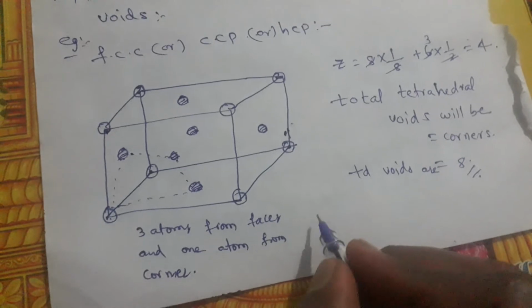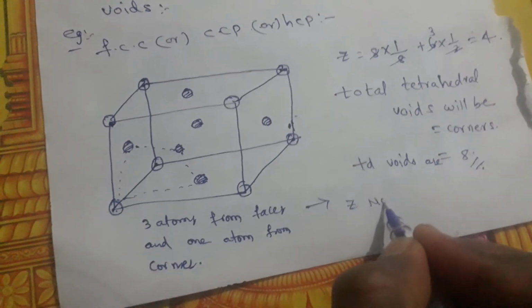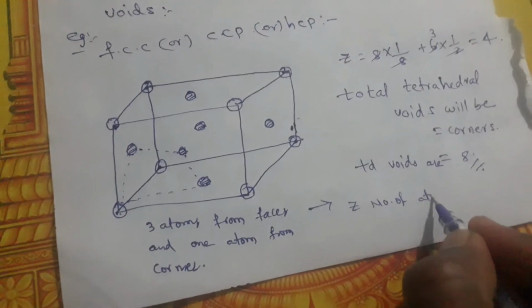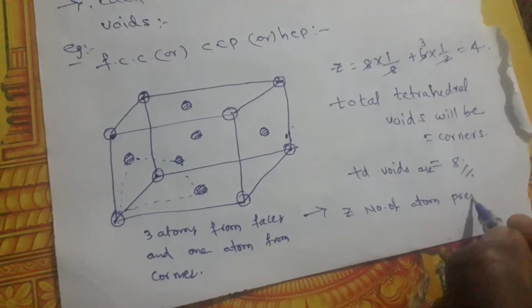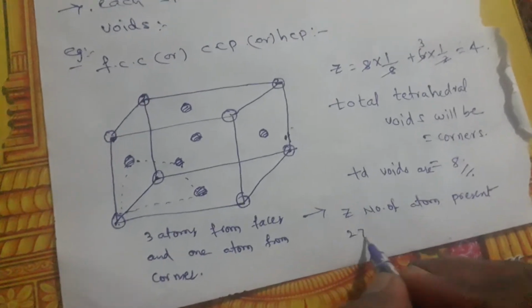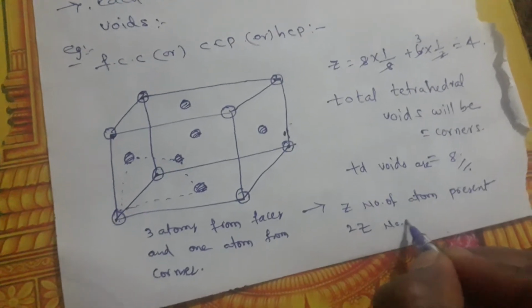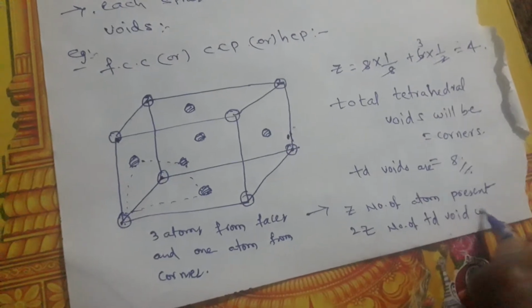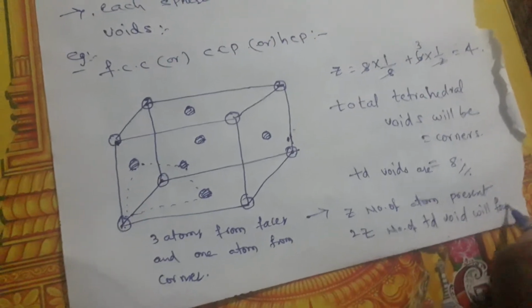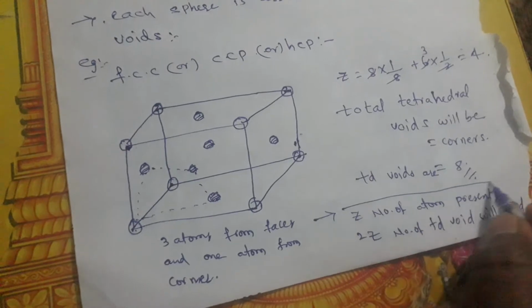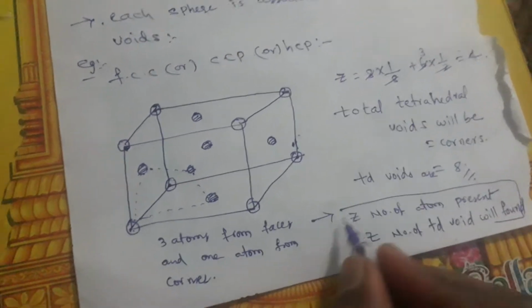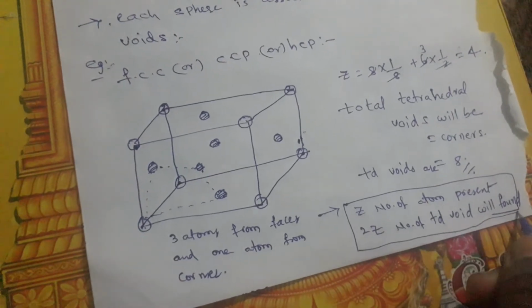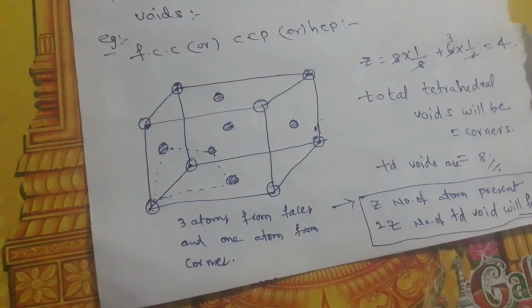From this we can conclude that if z number of atoms are present, then 2z number of tetrahedral voids will be found. So this is the relationship with z: if z number of atoms are there, then 2z number of tetrahedral voids will be present. Another type of void is the octahedral void.